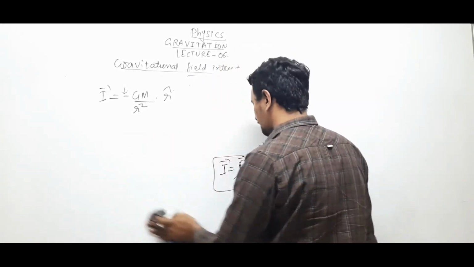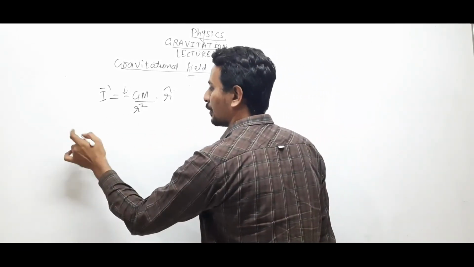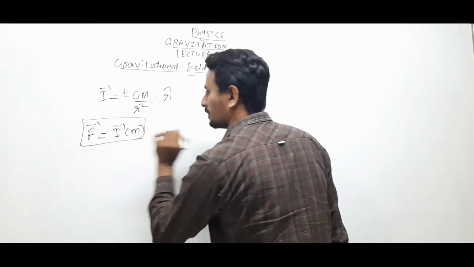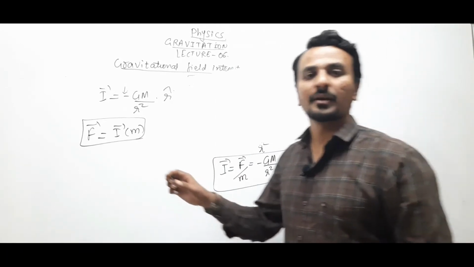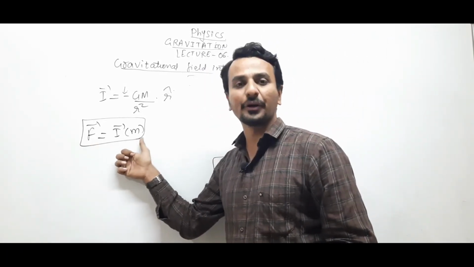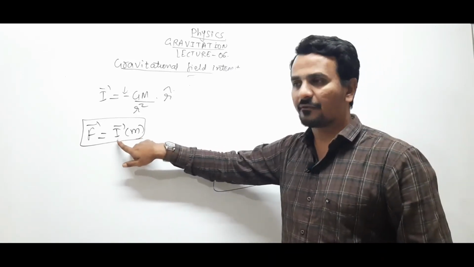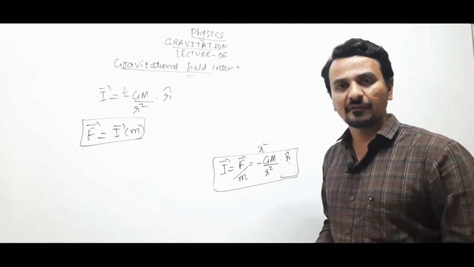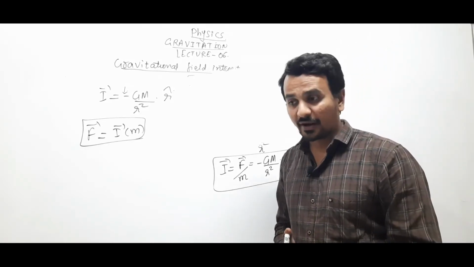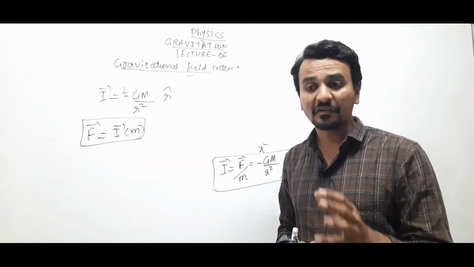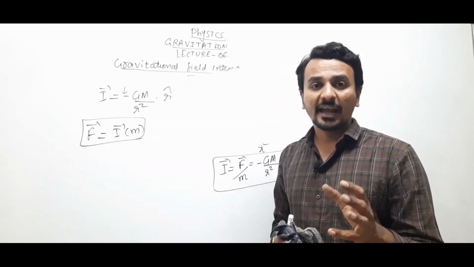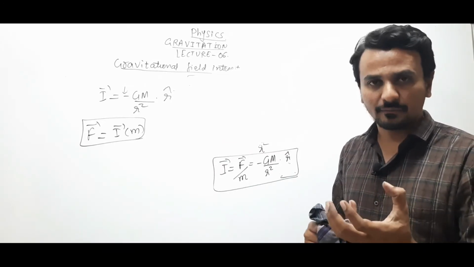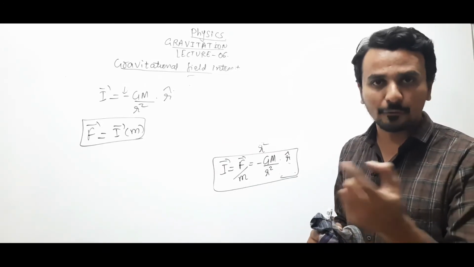Now, coming to the point, we can also write gravitational force as intensity into m. Exactly, this is what we will study in your 12th class, F equals to Q into E, where instead of gravitational field intensity, we will learn about electric field intensity. So once again, first of all, what is gravitational field? Gravitational field means the effect produced by a mass, or any mass which will produce some effect around it.